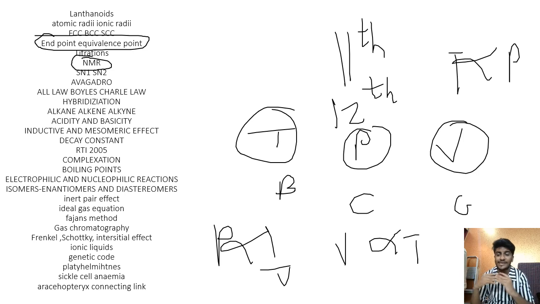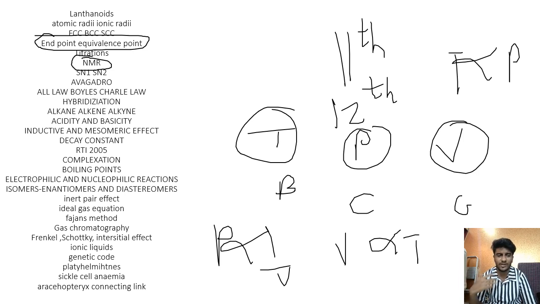Then there have been questions on isomerism, like physical and chemical properties based, non-superimposable mirror images. So atropisomerism, isosterism, enantiomers, meso compounds, diastereomers, tautomers, geometrical isomers, optical isomers, cis-trans, E/Z, R/S, all those kinds of things. Configurations, absolute and relative configurations, R/S. There have been questions on the inert pair effect, so make sure you go through it.